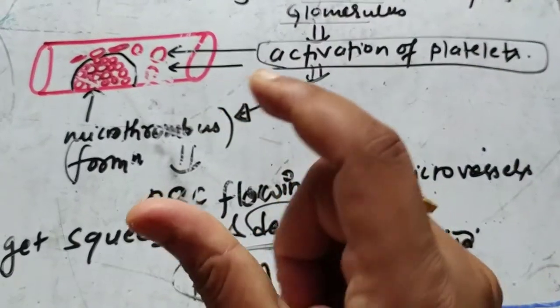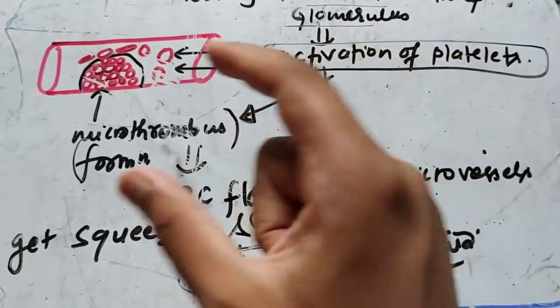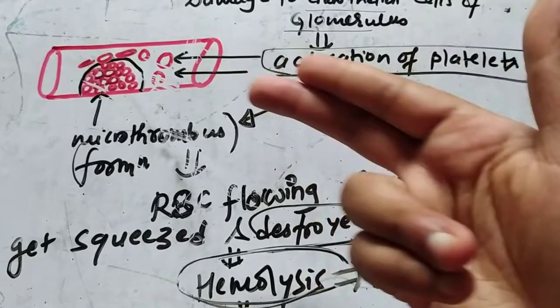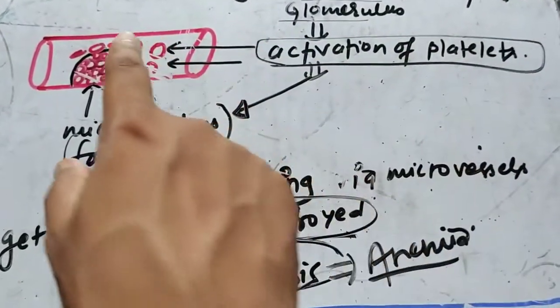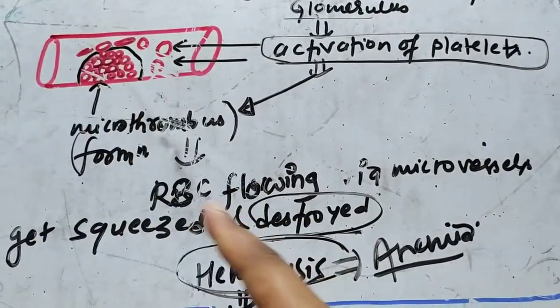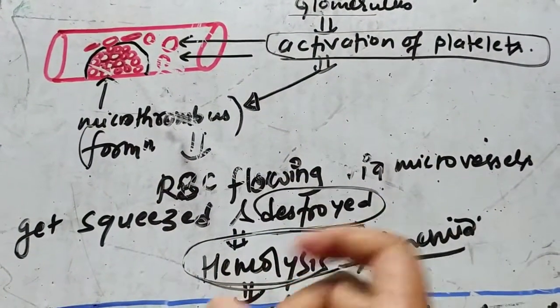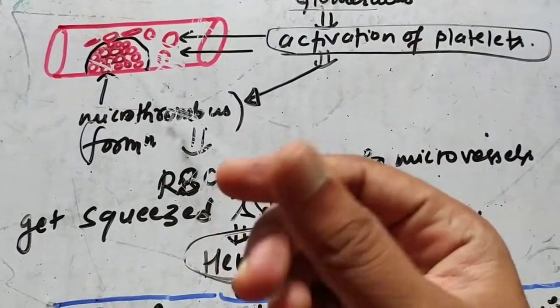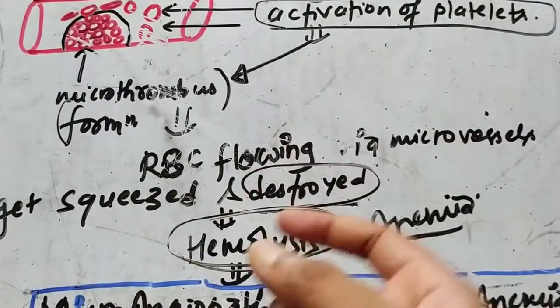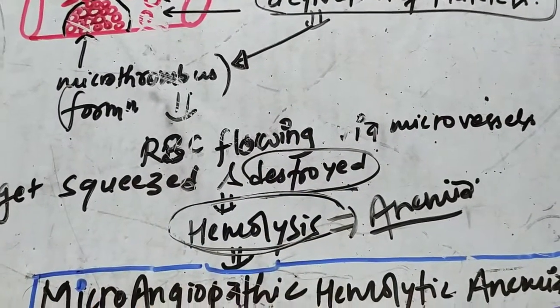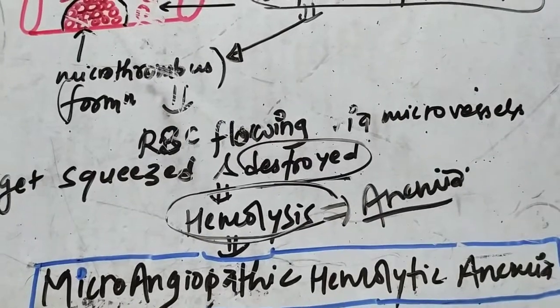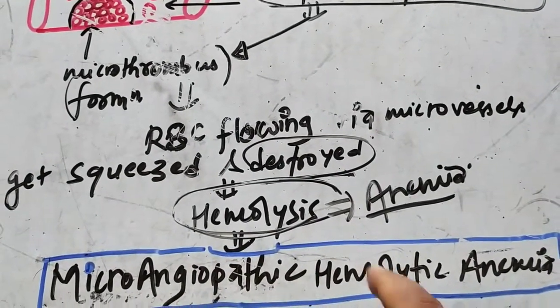The RBCs are squeezed by the thrombus, as there is very little space here, and the squeezed RBCs are destroyed or ruptured, which is known as hemolysis and results in anemia. So it is known as microangiopathic hemolytic anemia.